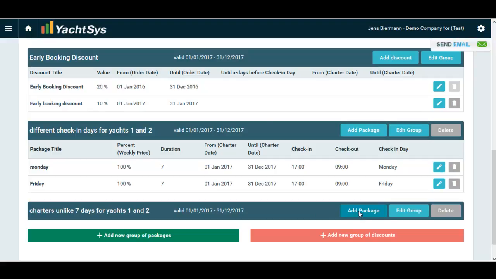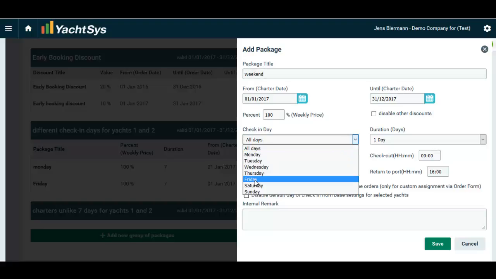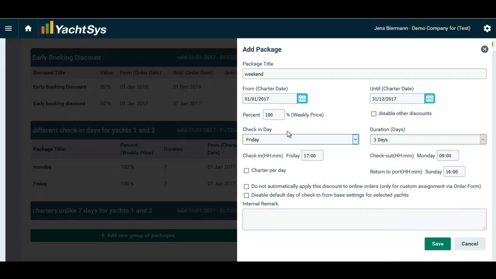Add Package. I name it, for example, Weekend. I make check-in day Friday. I select 3 days. I want for this maybe 60% of the weekly price. Check-in time, check-out are taken automatically from the base settings. I can leave it if I don't want to change it. And I click on Save.